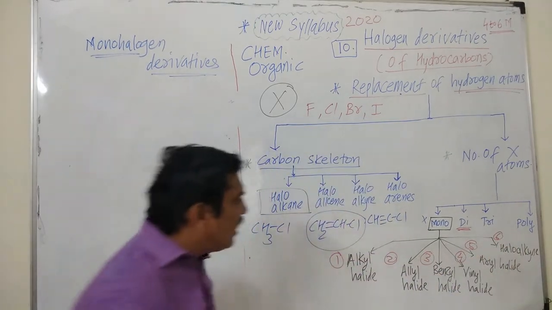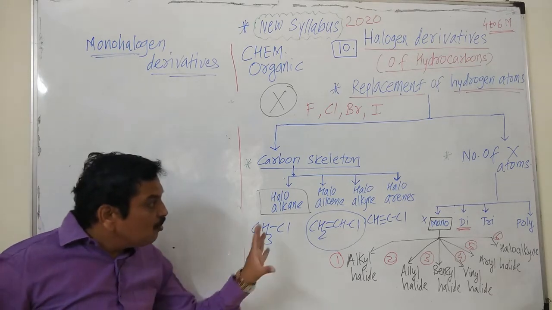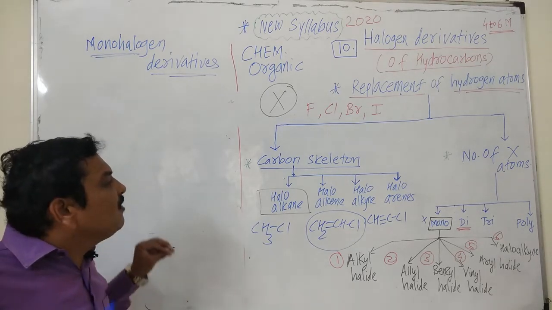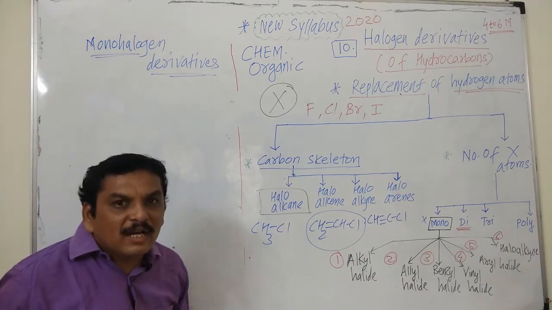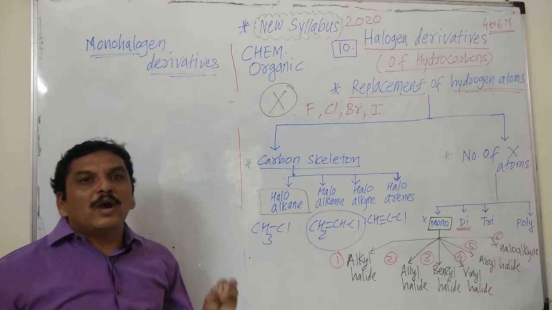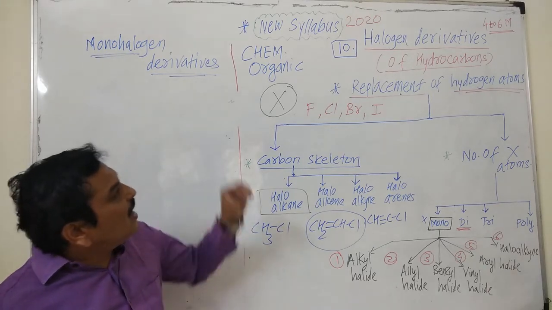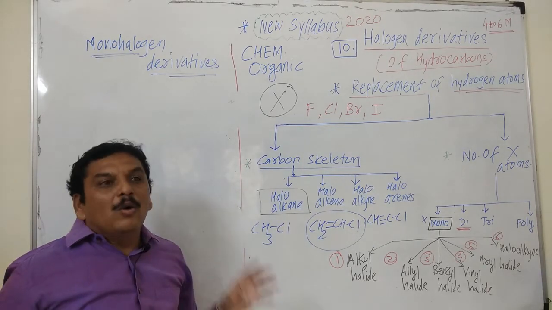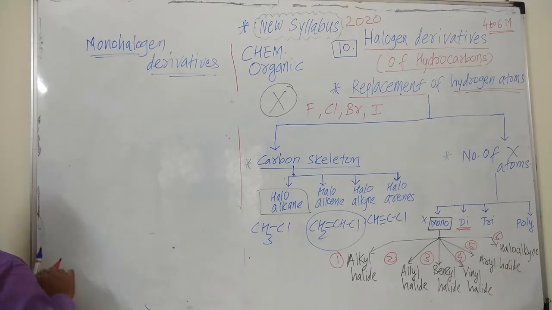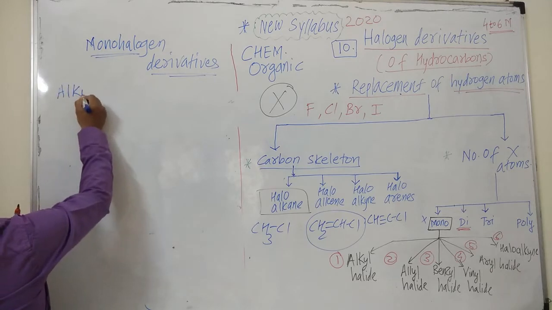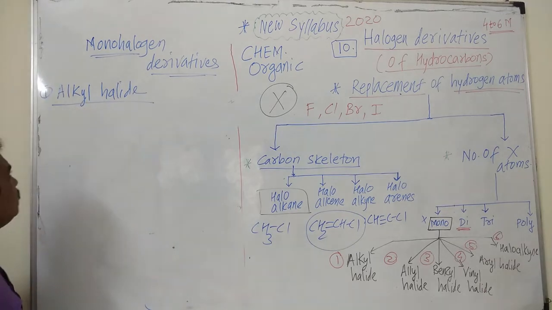Among these we have seen haloalkyne, alkyl halide also we have seen, but now in detail we will see monohalogen derivatives of hydrocarbons. What are monohalogen derivatives? If the compound contains only one halogen atom in its structure, it is known as monohalogen derivative of hydrocarbon. Or if only one hydrogen atom of hydrocarbon is replaced by one halogen atom. Hence we will study first of all alkyl halides. First type is alkyl halide or haloalkanes.